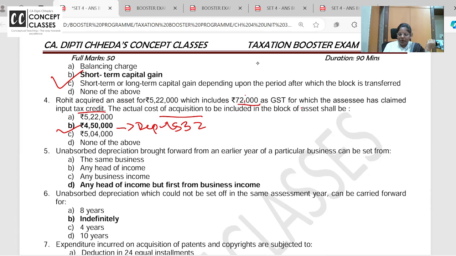Unabsorbed depreciation brought forward from an earlier year of a particular business can be set off from... Unabsorbed depreciation, you know, it's like a Brahmastra. It can be set off for an indefinite period, not 8 years and 4 years, and in any head of income. So unabsorbed depreciation of earlier year can be set off in any head of income. Okay, right.